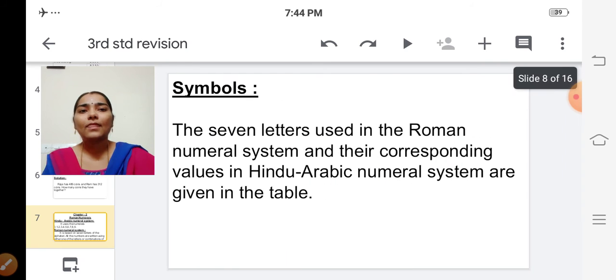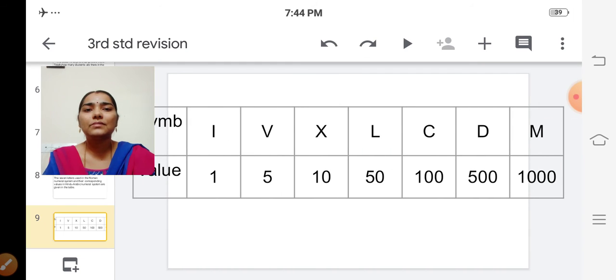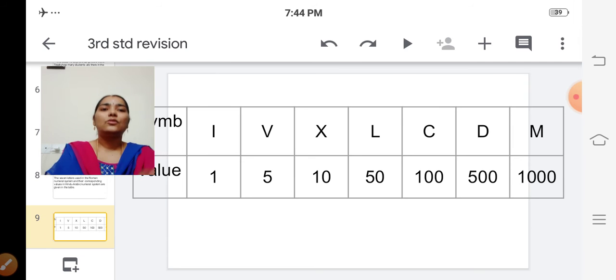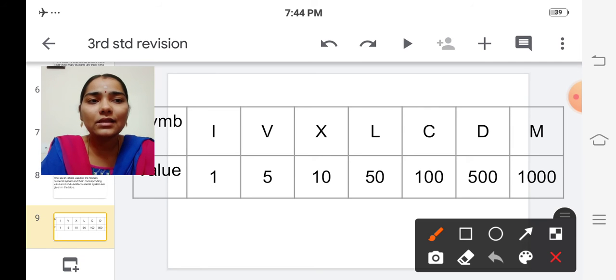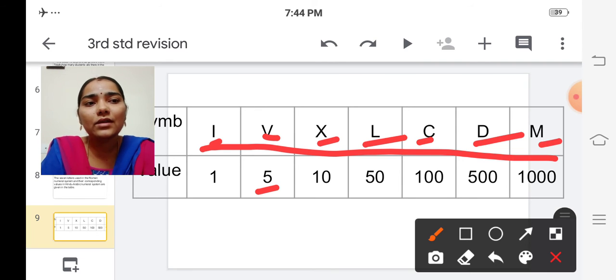Okay, so we are having the table of Roman numeral symbols corresponding their values. Okay, children, this is the Roman letter 1. So they are using the letters from the alphabets, isn't it? So this is the value for 1 and this is the corresponding value for 5, and this is for 10, this is for 50, 100, then this is for 500 and this is for 1000.